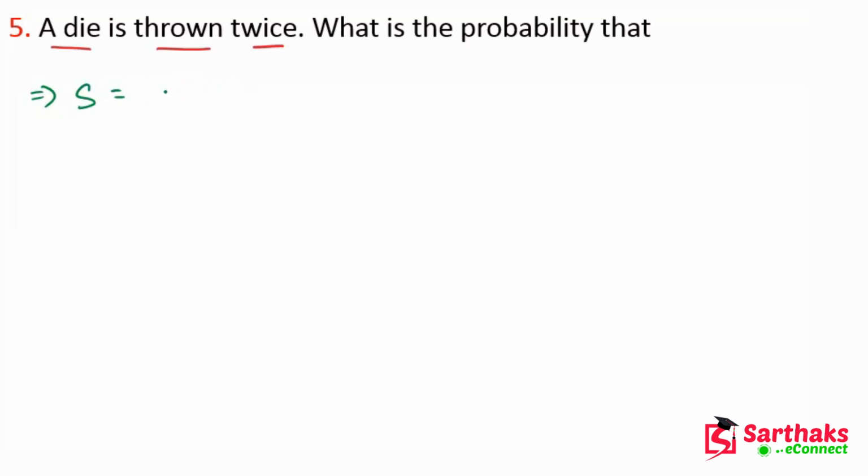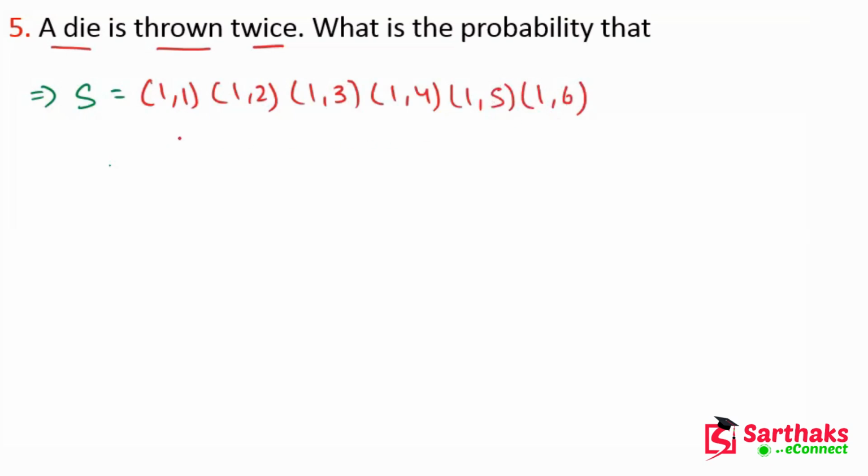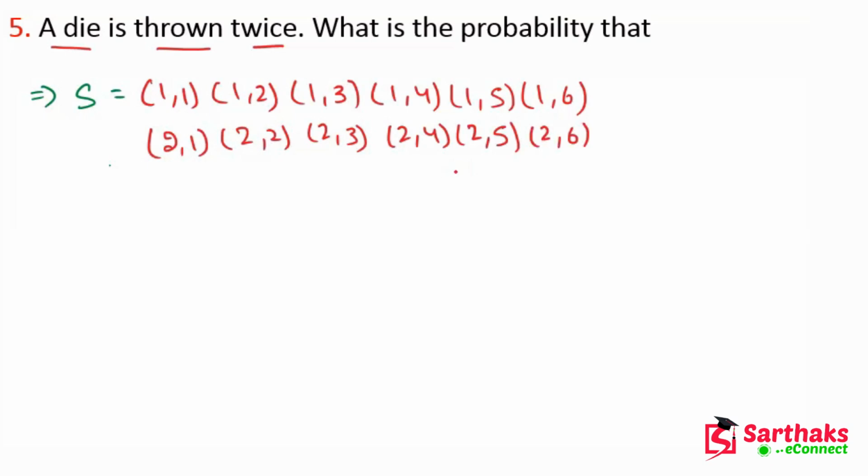Here is (1,1), (1,2), (1,3), (1,4), (1,5), (1,6). And here is (2,1), (2,2), (2,3), (2,4), (2,5), (2,6). We are writing the sample space when a die is thrown twice.